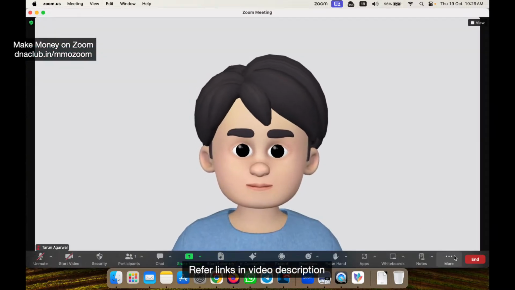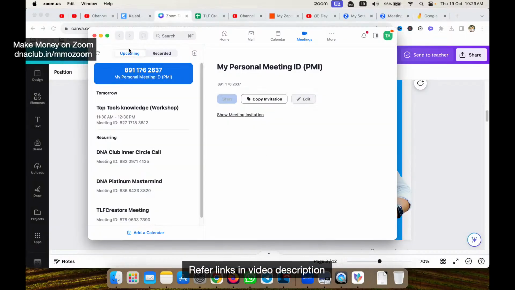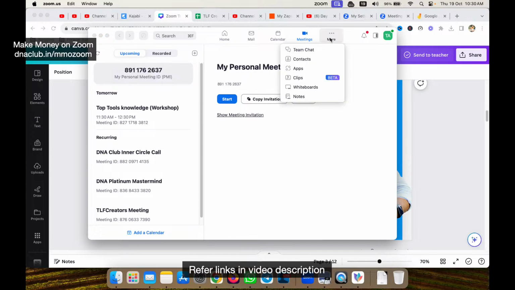Let me show you how Zoom Clips work. Suppose you have installed Zoom on your laptop and you want to create some tutorials. Sometimes you want to share your screen, or you want to create a tutorial really fast. So what you can do is open Zoom, click here on more, and after clicking on more, click on clips. There's an option called clips here.